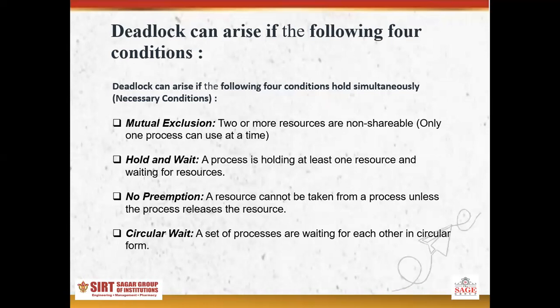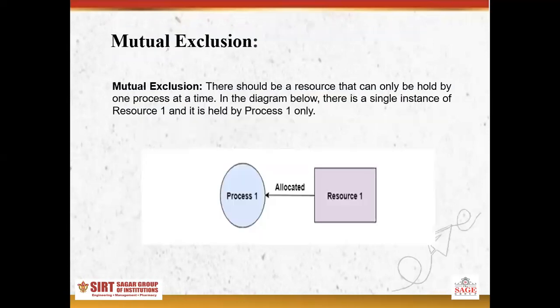The first is mutual exclusion, then hold and wait, no preemption, and circular wait. Number one, mutual exclusion: there should be a resource that can only be held by one process at a time.